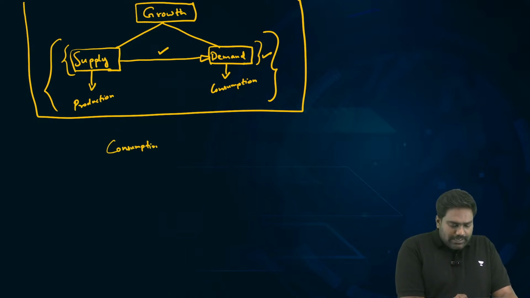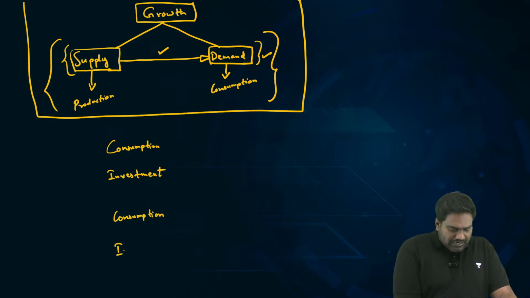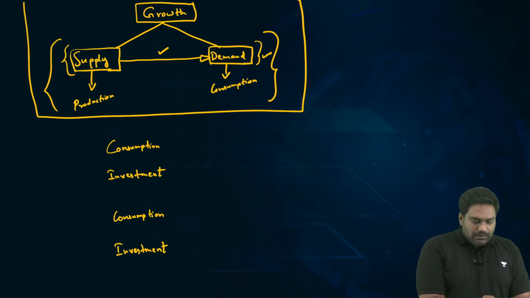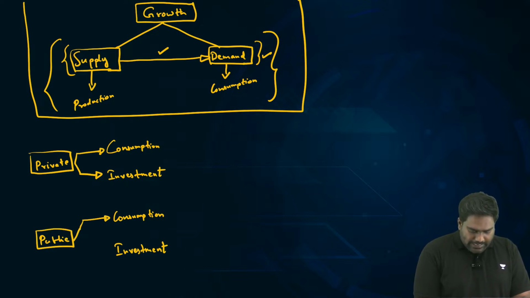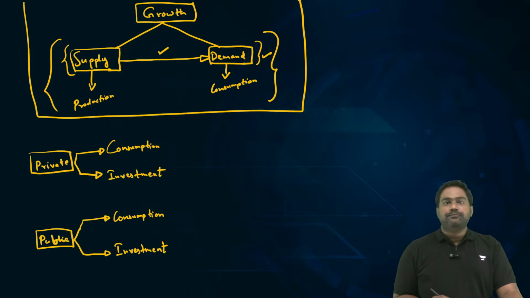To ensure that growth can be sustained, you need consumption and investment. And there are two types of consumption and two types of investment. So let's understand what this is. One is private consumption and private investment. The other is public consumption and public investment. Now, what do you mean by this?